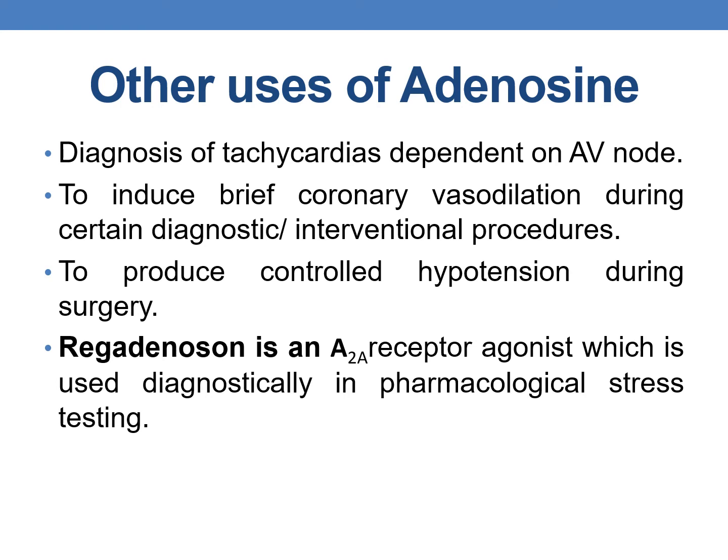It is used to produce controlled hypotension during surgery. And one more important point is regadenoson is an adenosine receptor agonist. It is an adenosine 2A subtype receptor agonist. It is used diagnostically in pharmacological stress testing.